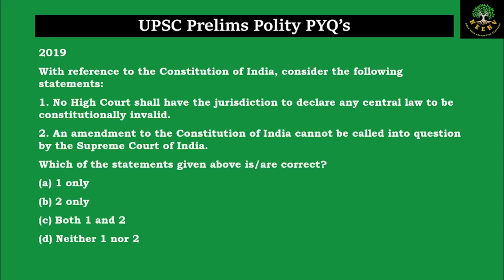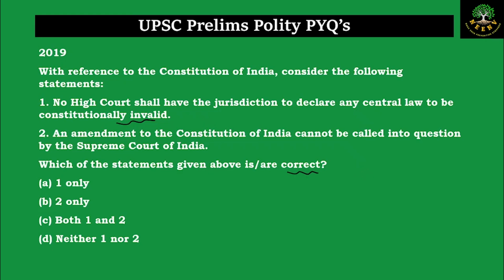Let us discuss the next question. This is from the year 2019. With reference to the Constitution of India, consider the following statements. Statement 1. No High Court shall have the jurisdiction to declare any central law to be constitutionally invalid. Statement 2. An amendment to the Constitution cannot be called into question by the Supreme Court of India. Which of the following statements are correct?